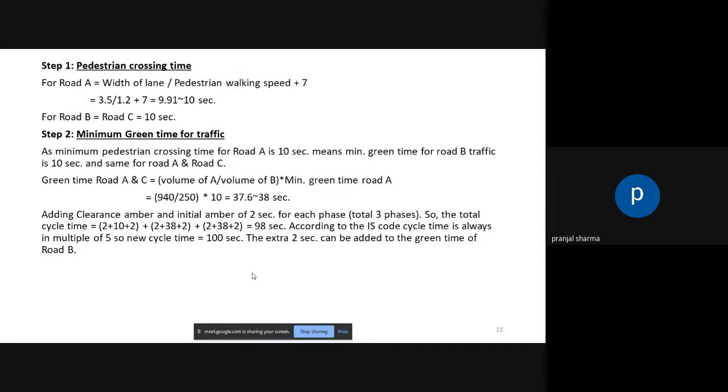And second, we will find out the minimum green time for traffic, which comes out to be 38 seconds for road A and C. And for road B, we got 10 seconds. Adding clearance amber and initial amber, 2 seconds for each phase, the total cycle time comes out to be 98 seconds. According to the IS code, cycle time is always a multiple of 5, so a new cycle time of 100 seconds will be taken. The extra 2 seconds can be added to the green time of road B.